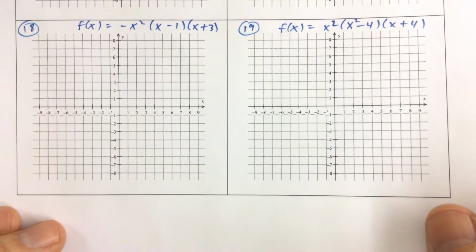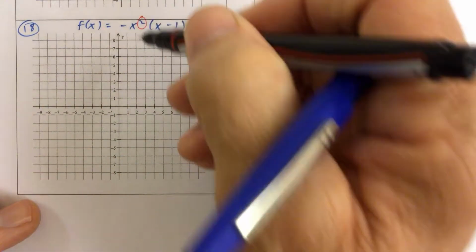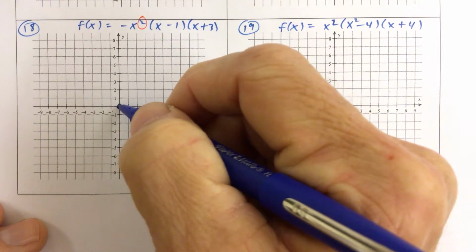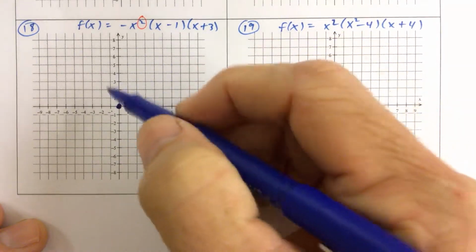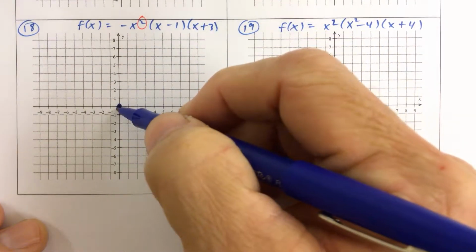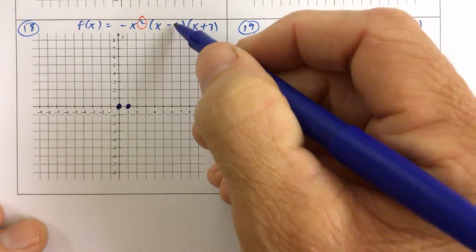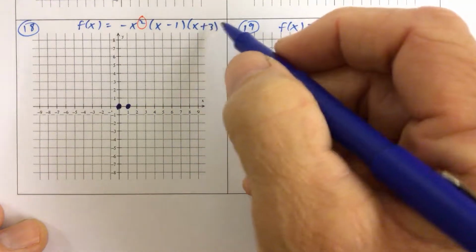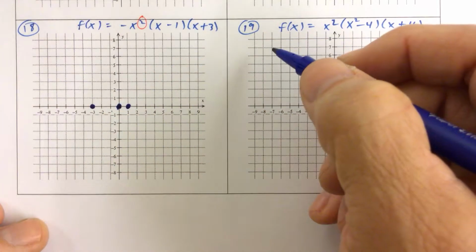All right, then number 18, we have a negative a. And then we have a multiplicity of 2 for the factor of x, which means that x equal to 0 is an x-intercept, and the multiplicity of 2 means we're going to touch the x-axis at 0. x minus 1 is a factor, so 1 is a 0, and then x plus 3 is a factor, so x equals negative 3 is also a 0, or an x-intercept.